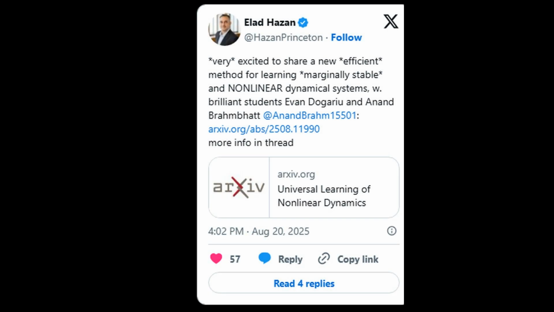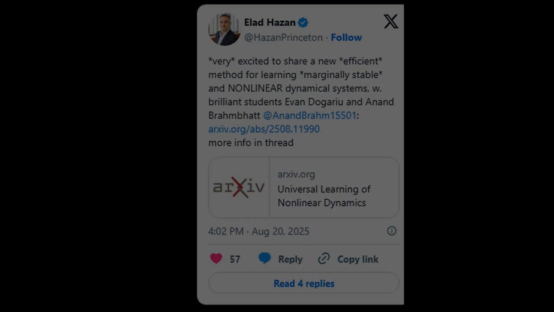Building on that, the leading tweet expresses excitement about an efficient method for learning marginally stable nonlinear dynamics and links the preprint, highlighting student collaborators. Engagement looks modest, with about 57 likes and a few replies.